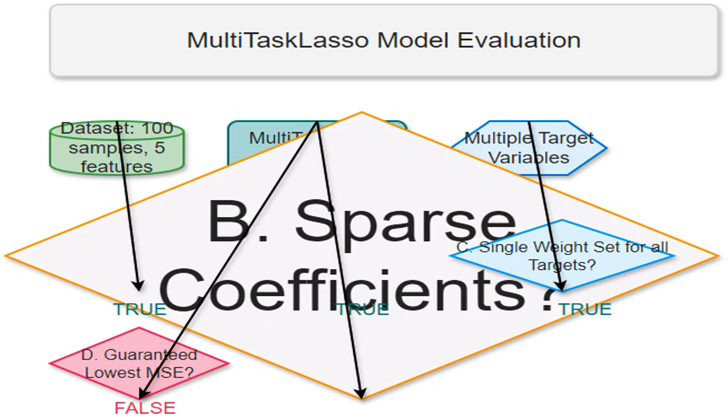I'm checking if the MultiTaskLasso model produces a sparse solution. That means many of the coefficients, which represent the importance of each feature, will be exactly 0. This is inherent to Lasso due to its L1 regularization.